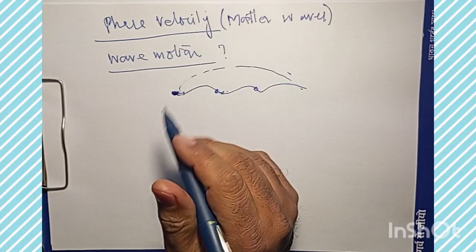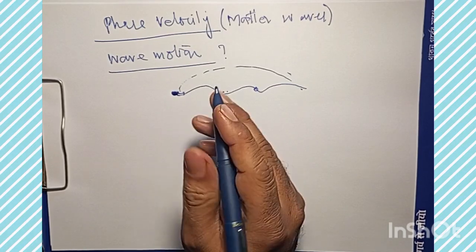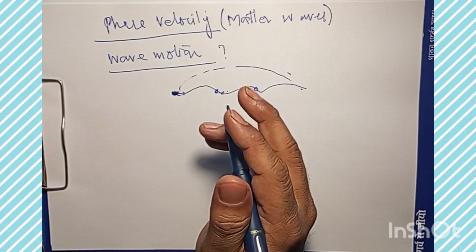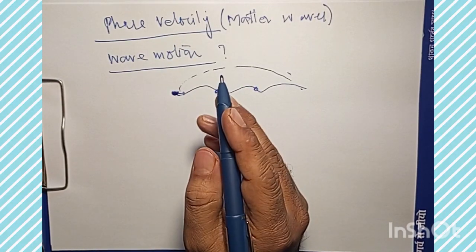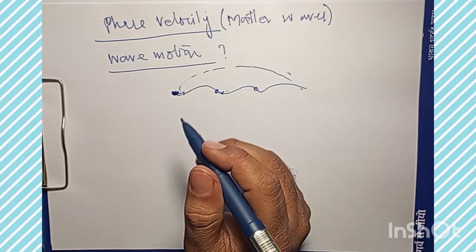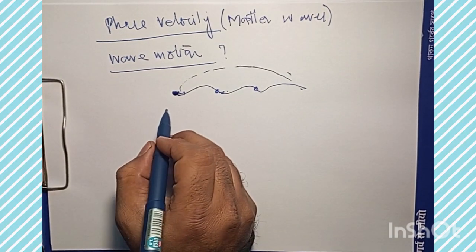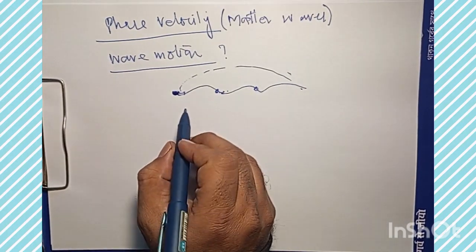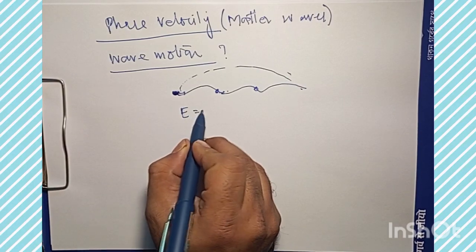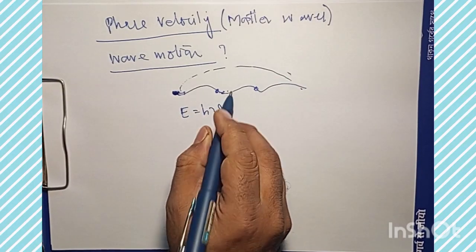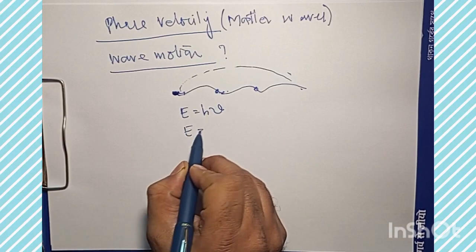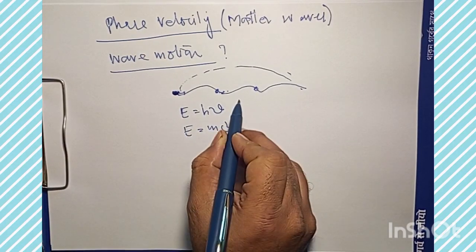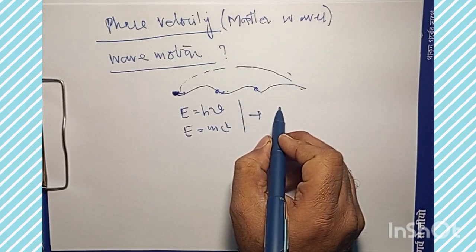Now, if we go to the de Broglie wave, which is basically a matter wave, and calculate this phase velocity, we start from Planck's equation, E equals h nu, and then E equals mc square.